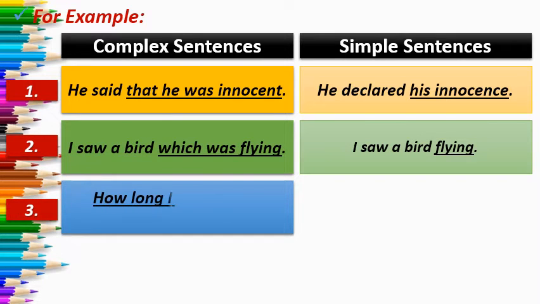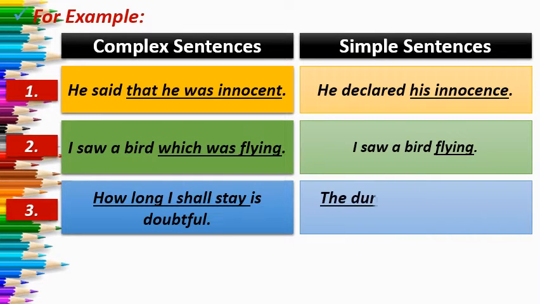Number 3, how long I shall stay is doubtful, right? So when we convert this sentence into simple, how will we convert it? Let us see. How long means here it is showing duration. So the duration of my stay, as I am talking about myself, the duration of my stay is doubtful.